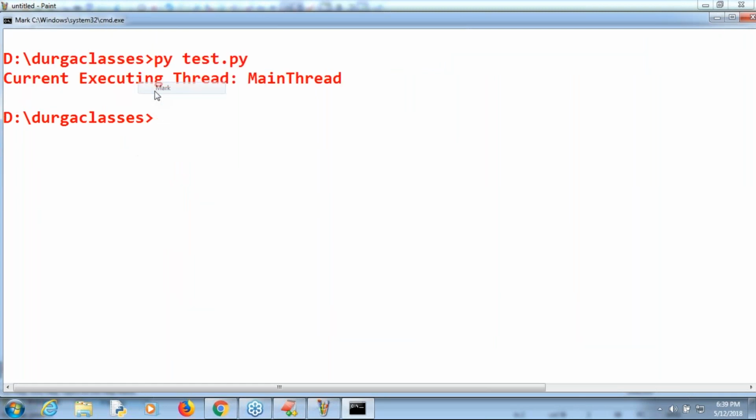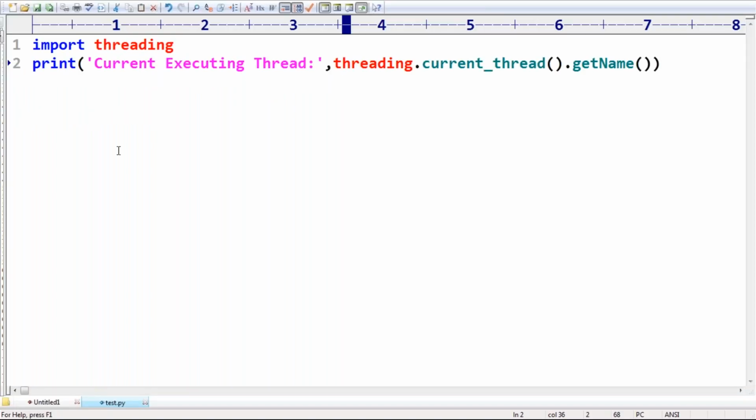What is the current executing thread? Main thread. Remember this one, sir. Every Python program by default contains one thread. That thread is responsible for executing our code. What is the name of that thread? It is nothing but the main thread. Clear? Are you able to get it?